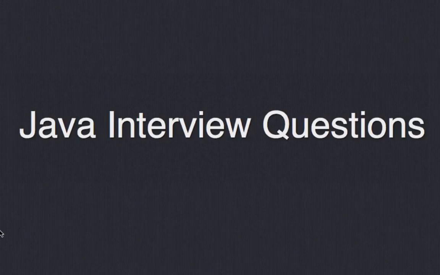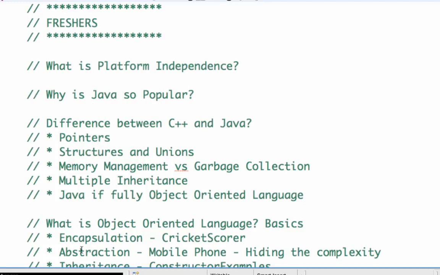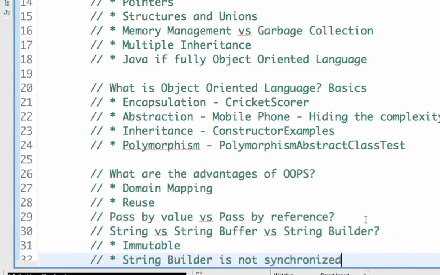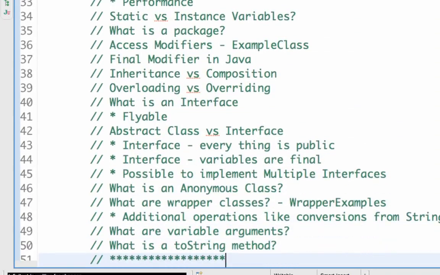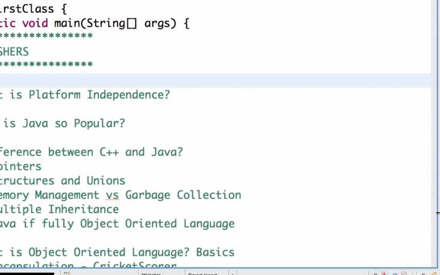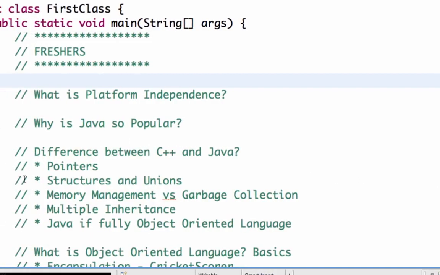In this tutorial, we would start off with a few basic questions for freshers. This is part 1 of the tutorial, and we would look at questions like what is platform independence? Why is Java popular? Differences between C++ and Java? What is an object-oriented language? And also a lot of other questions which we will discuss as we move into the other parts of this tutorial. So let's start with the first part of this tutorial.